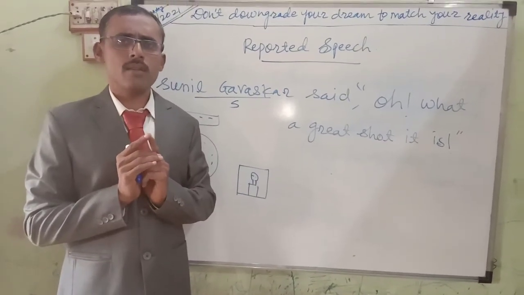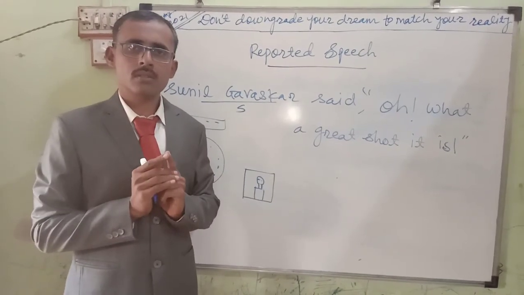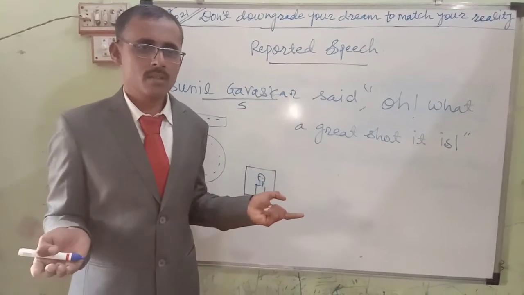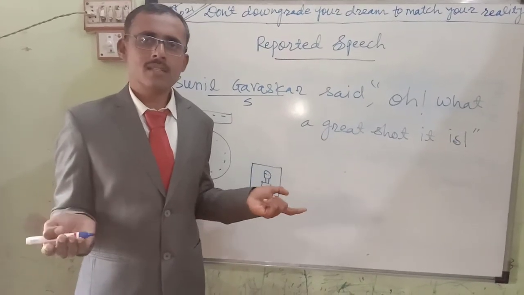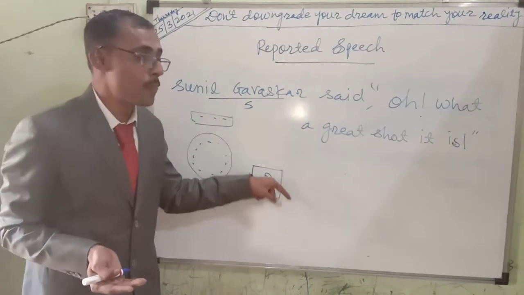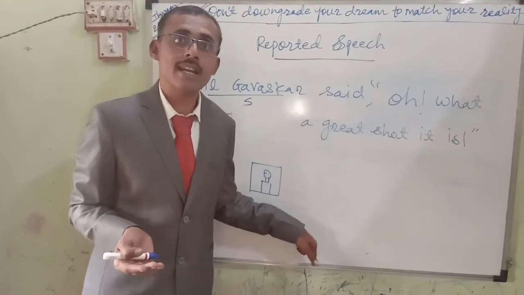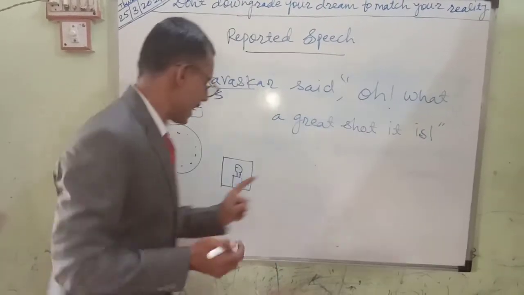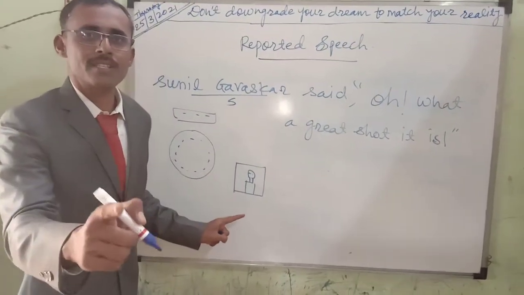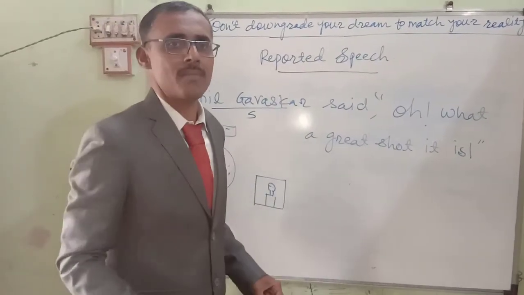Sunil Gavaskar exclaimed that it is a great shot. This is exactly reported speech, exactly transferring the sentence. This is direct speech and that person's indirect speech. Try to understand: indirect speech means reported speech. We'll jump towards the next example.